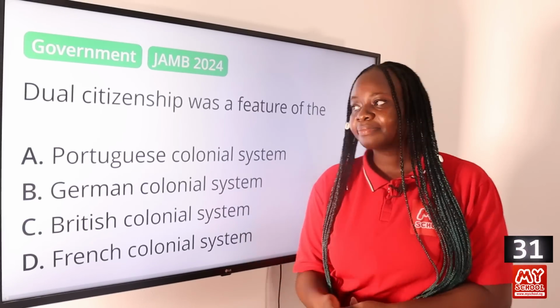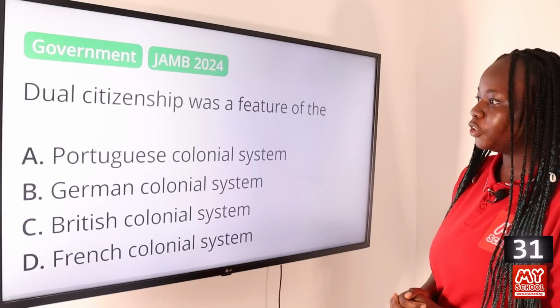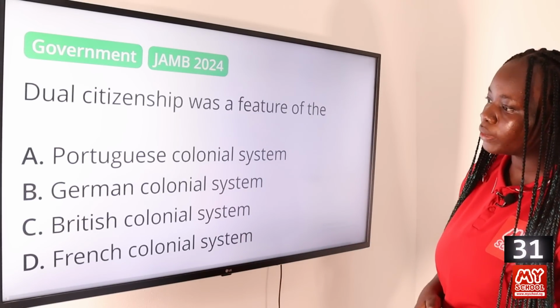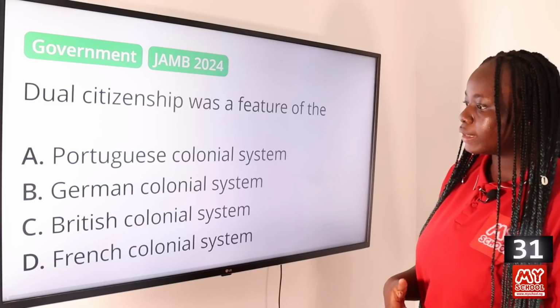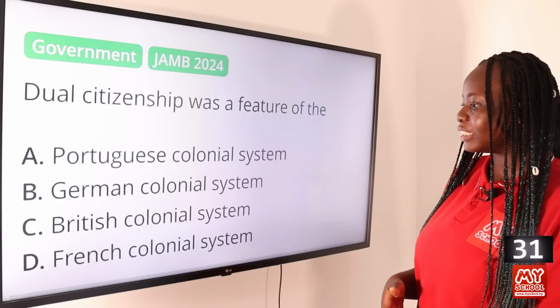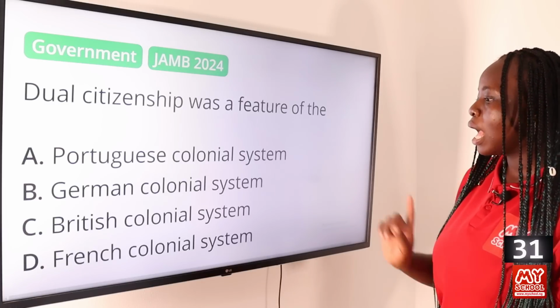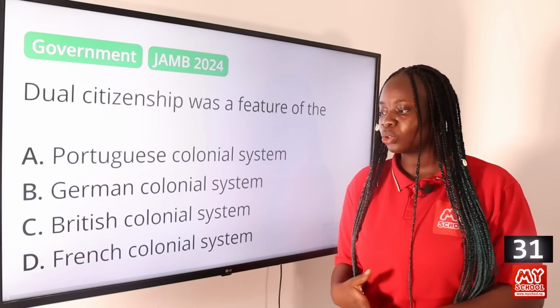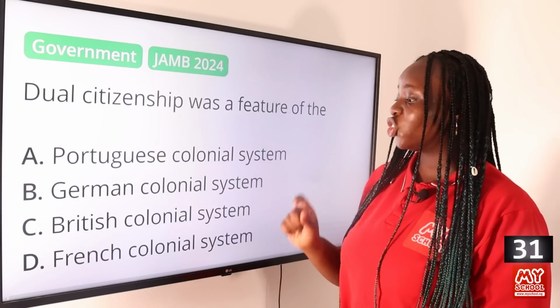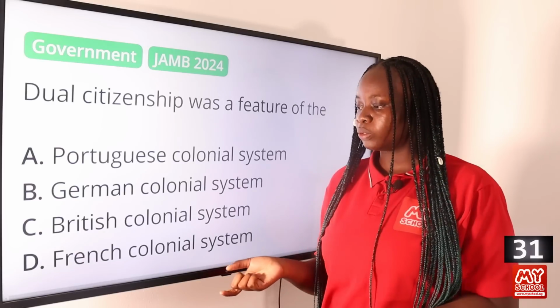Question 31. Dual citizenship was a feature of the A, Portuguese colonial system, B, German colonial system, C, British colonial system, and D, French colonial system. The answer to this question is option D, French colonial system. Dual citizenship was a feature of the French colonial system.